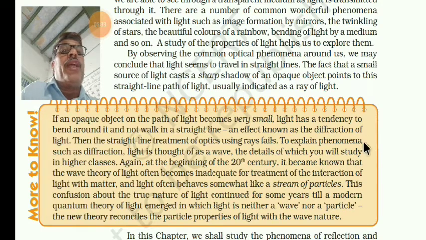To explain phenomena such as diffraction, light is thought of as a wave. Due to the experimental investigation of diffraction, light is thought of as a wave. Earlier it was thought that light is a particle, but after diffraction, it was concluded that light is a wave.